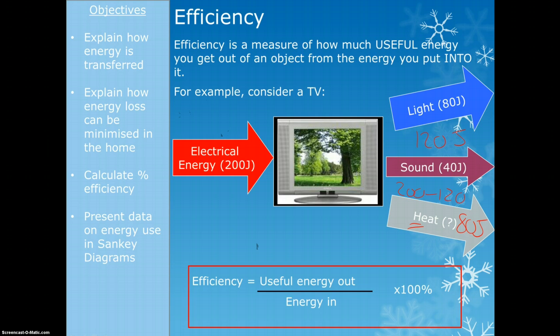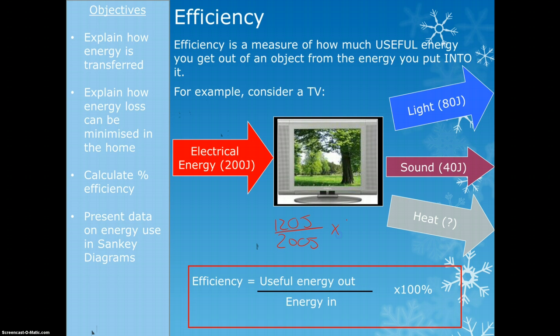So if I then want to calculate the efficiency, what I'd do is I'd put in the useful energy out divided by the energy in. In this case, the useful energy is our 120 joules, and we divide it by the energy that we put in, which is our 200 joules.